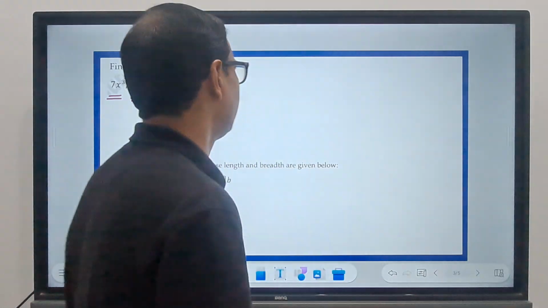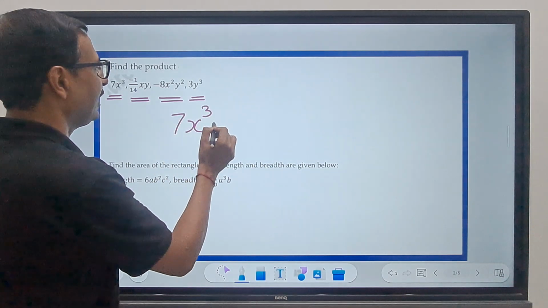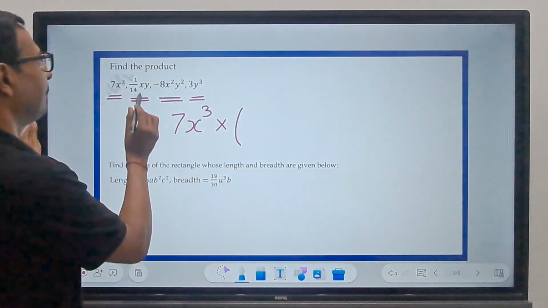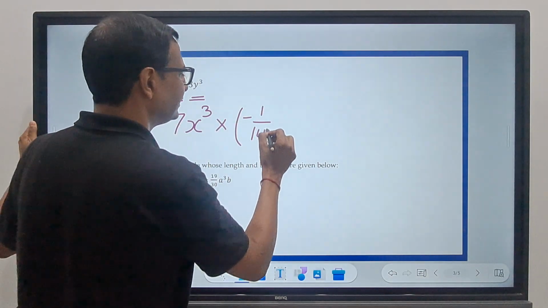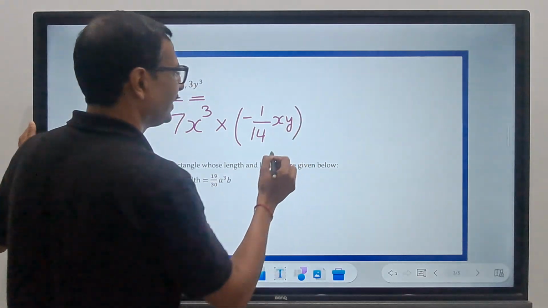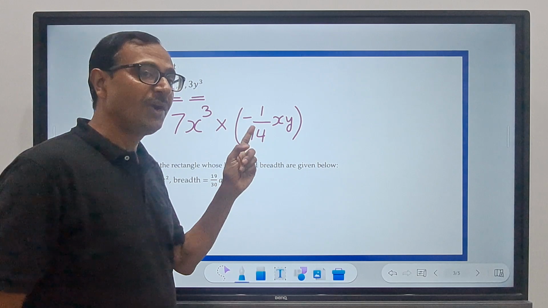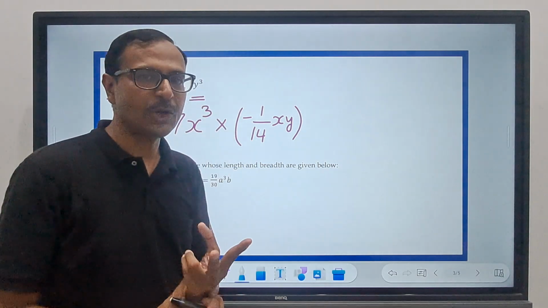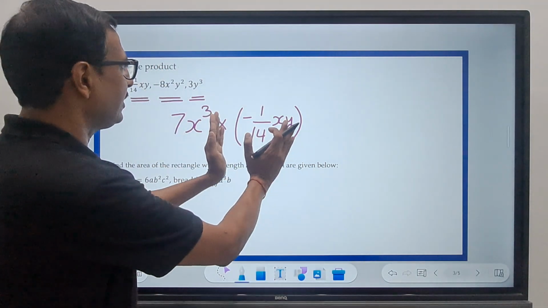So what are the numbers here? What are the terms here? We have 7x cubed and we need to multiply that by minus 1 by 14xy. Why I am putting in the bracket? There is a reason for that. We have a multiplication sign here and we have a negative sign here. Two operations, two signs cannot come together without the use of brackets, and therefore I am using a bracket here.